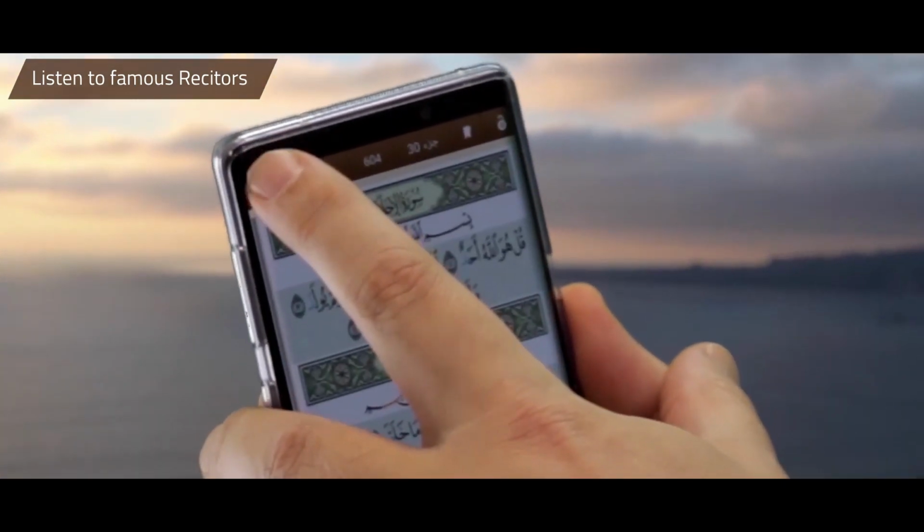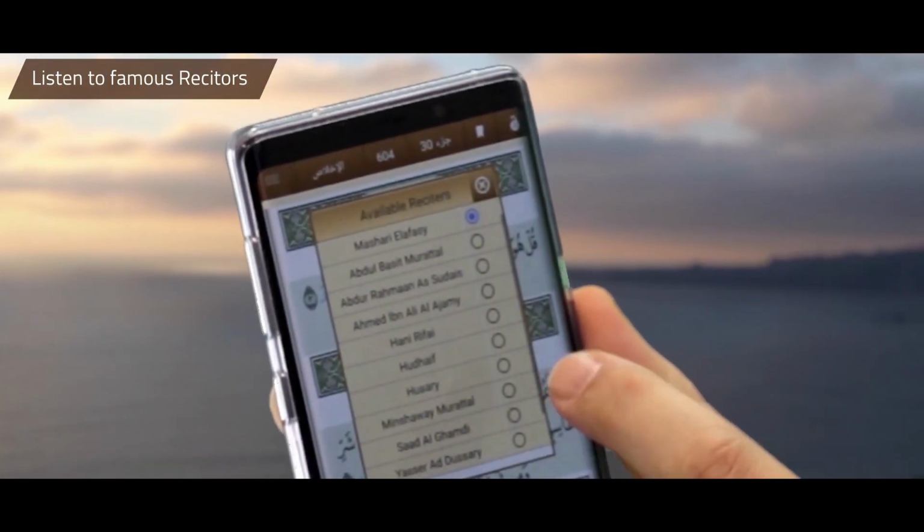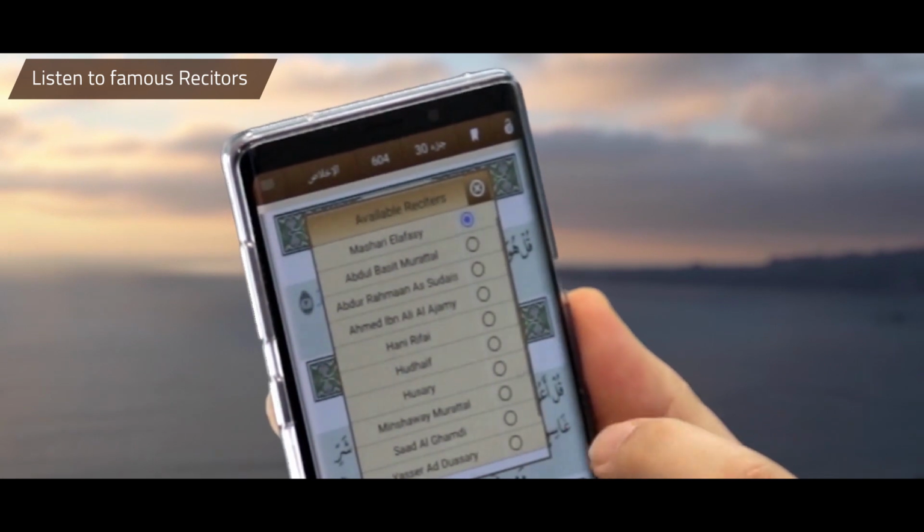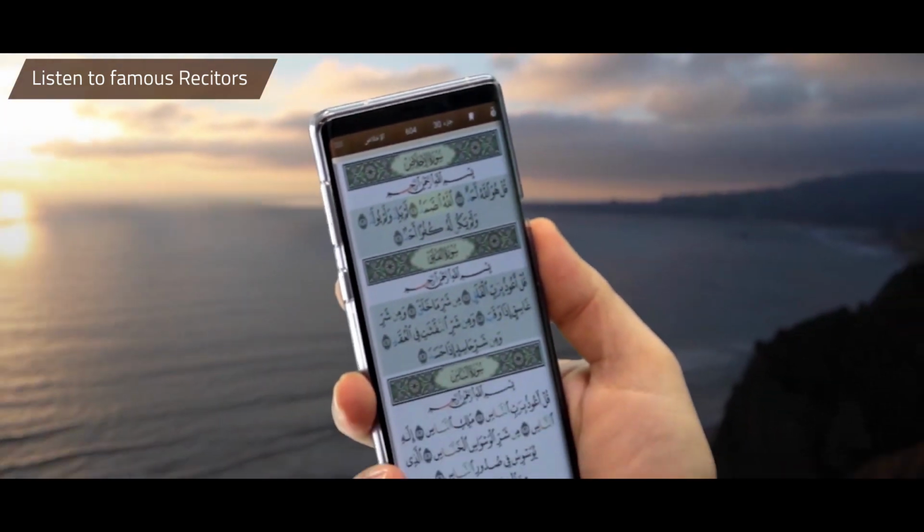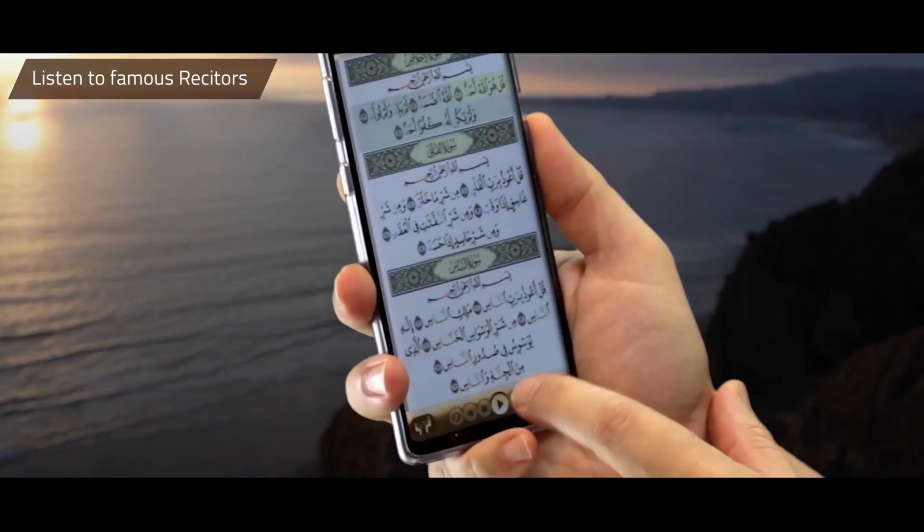Or any other famous reciters such as Sheikh Husari or Sudais or Hudayfi or Minshawi and several others. And let's pick for an example Sheikh Abdul Basit.